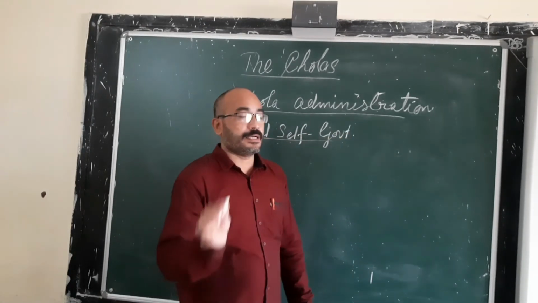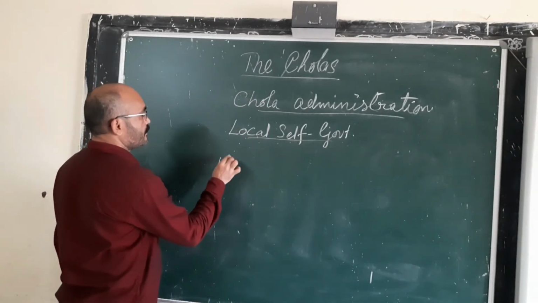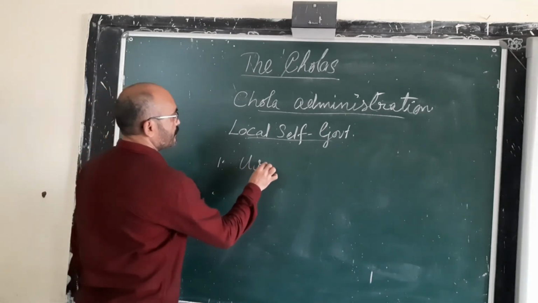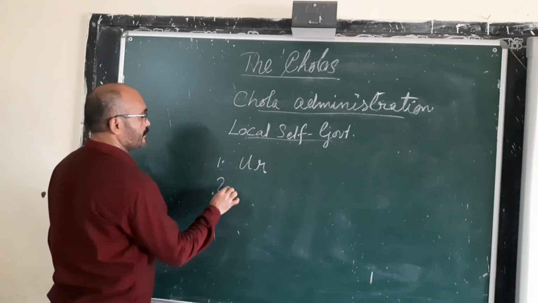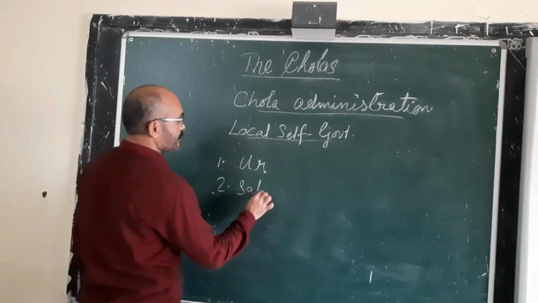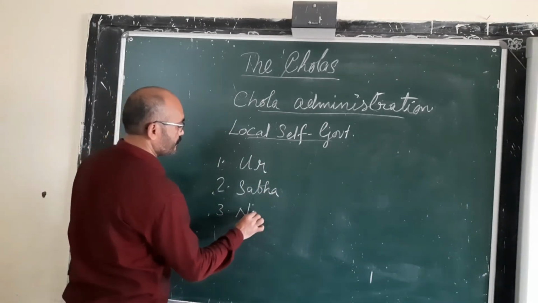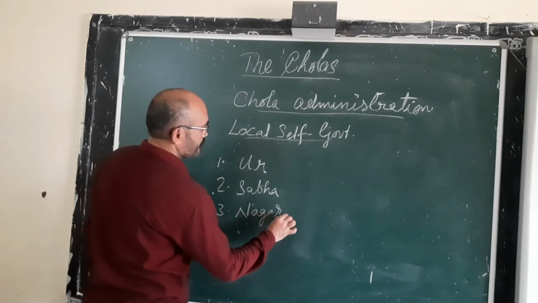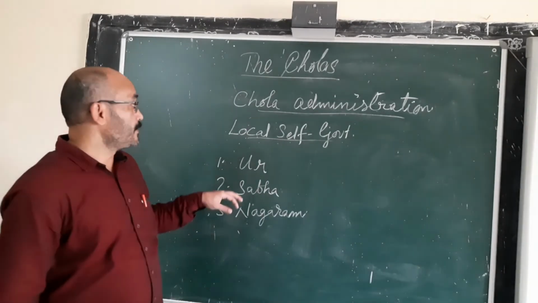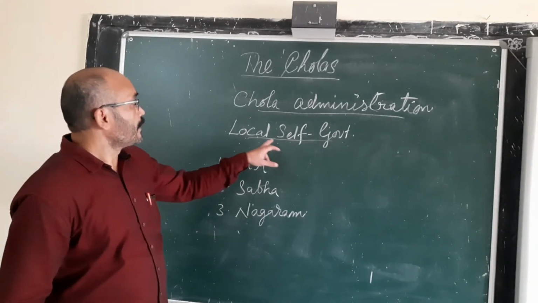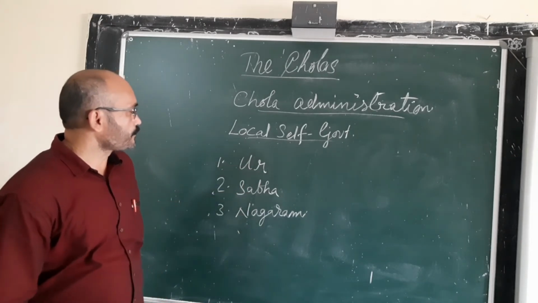Local self-government had three assemblies. The first one is Ur, second Sabha, and third one is Nagara. These are the three assemblies of the local self-government: Ur, Sabha and Nagara.